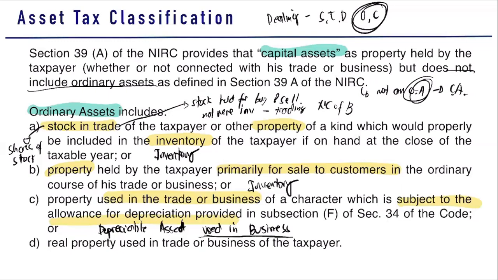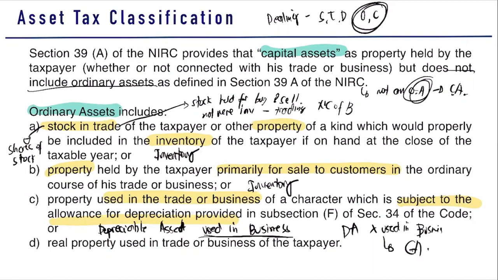It must be used in business. Therefore, guys, if that is a depreciable asset but not used in business, then it is considered a capital asset.